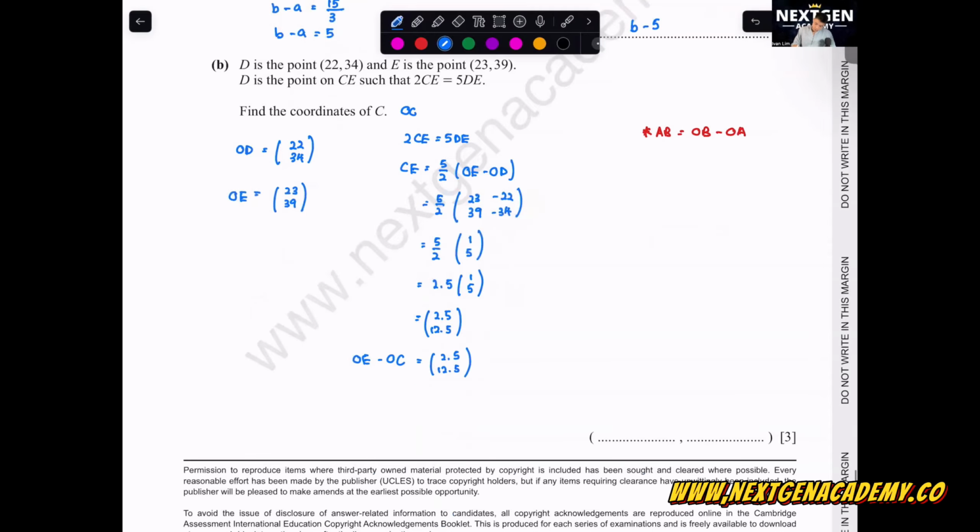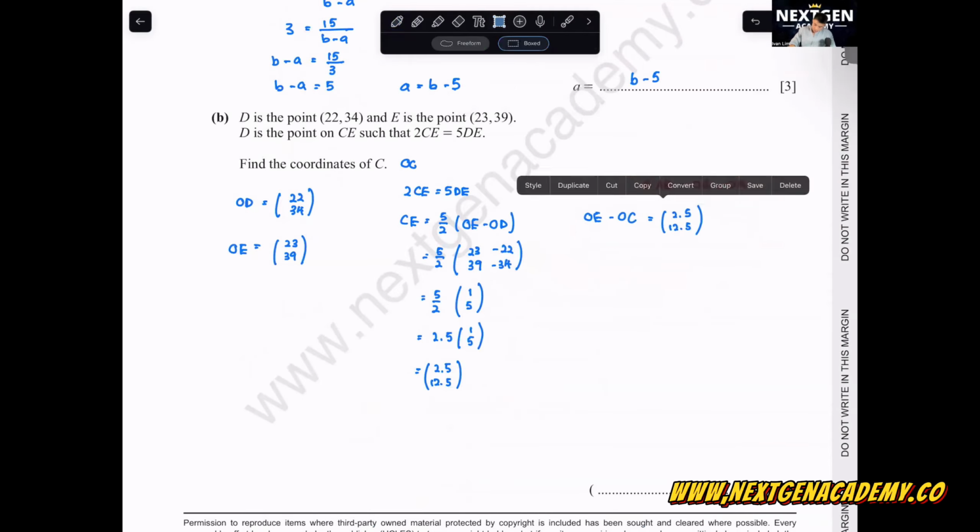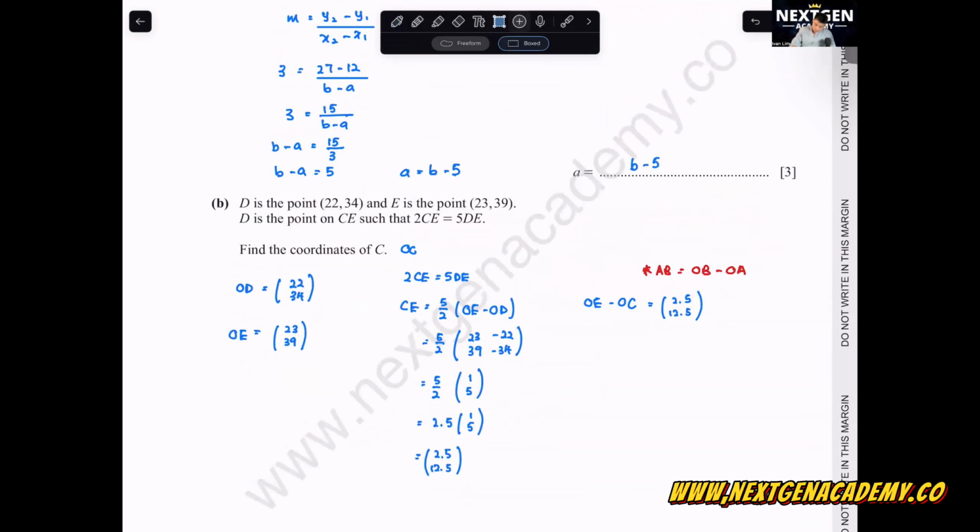Now CE, I want to break it down: CE is OE minus OC, so OE minus OC equals (2.5, 12.5). Can I say that OE minus (2.5, 12.5) equals OC? Just rearrange it, we want OC as positive.